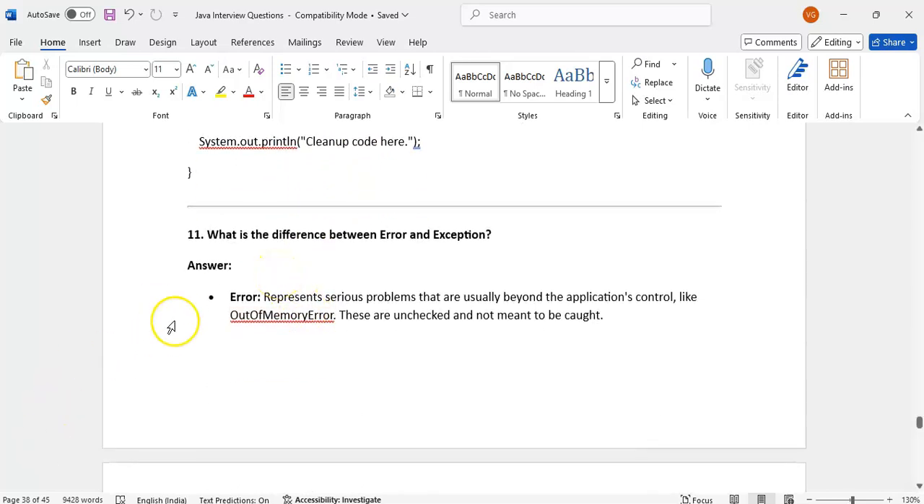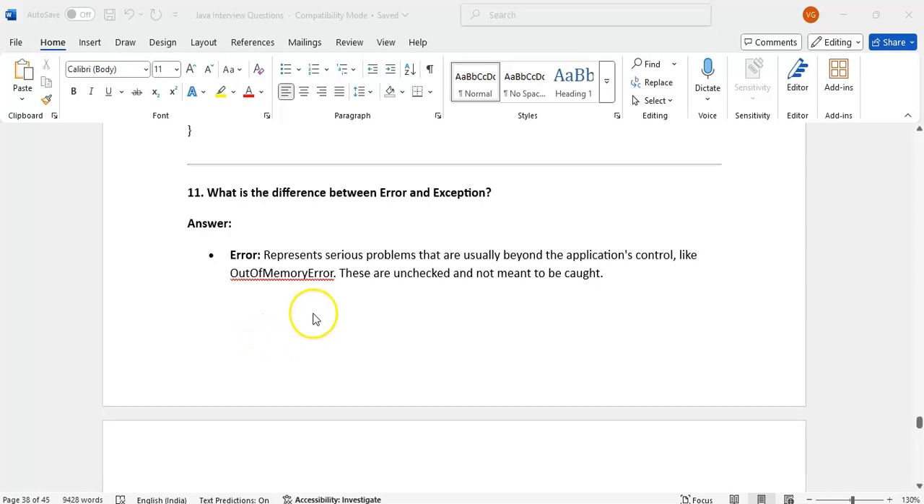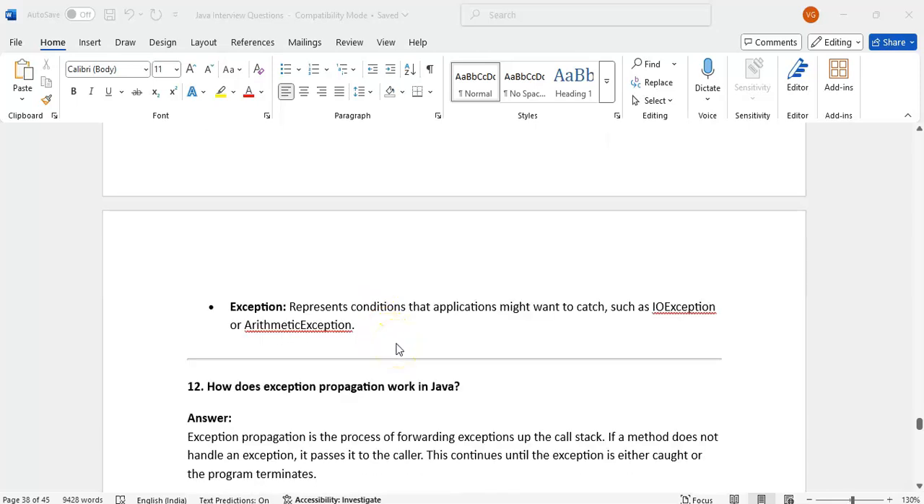What is the difference between error and exception? Error represents a serious problem that is usually beyond the application's control, like out of memory. These are all unchecked and not meant to be caught. Errors we cannot catch. Out of memory: the memory was full in the system. What can we do? We cannot do anything. Execution will stop. Then we have to free some memory, then we have to execute it again. But exceptions we can handle in the code. Exception represents a condition that the application might want to catch, such as IOException, ArithmeticException. Exceptions we can handle in the code.